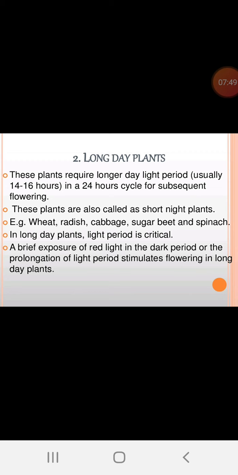Long day plants. These plants require a longer daylight period, usually 14 to 16 hours. It is said to be the critical light period in a 24-hour cycle for subsequent flowering. These plants are also called short night plants. Example: wheat, radish, cabbage, sugar beet, spinach. In long day plants, the light period is critical. A brief exposure to red light in the dark period or the prolongation of the light period stimulates flowering in long day plants. Let us clarify with diagrams in the next pictures.